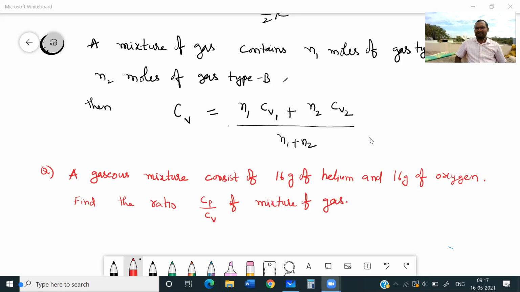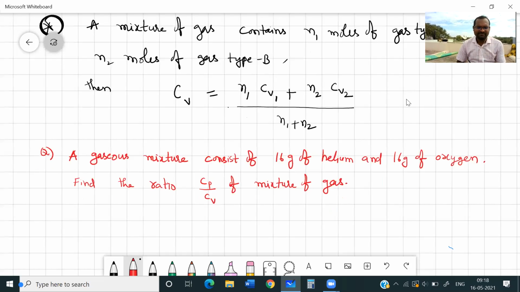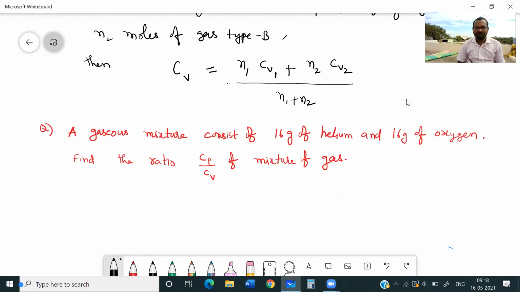Here N1 means the number of moles. Try to solve. What is the number of moles of helium gas? Number of moles formula, what?